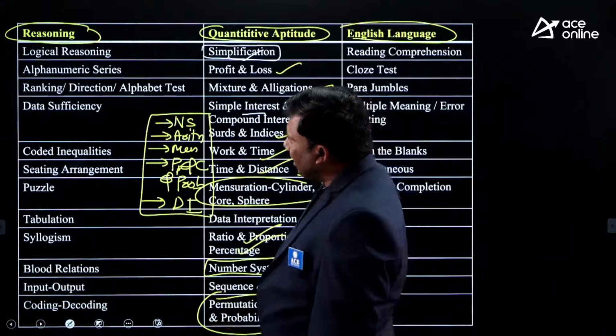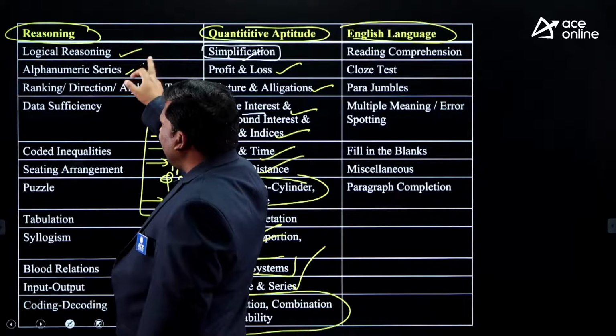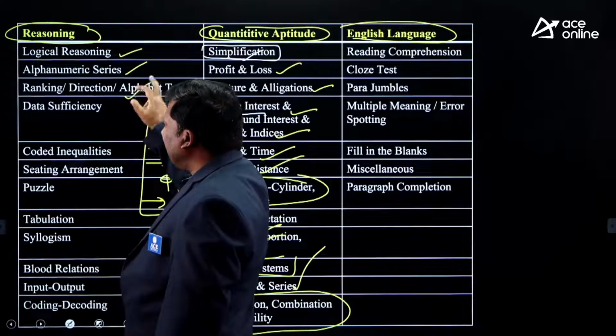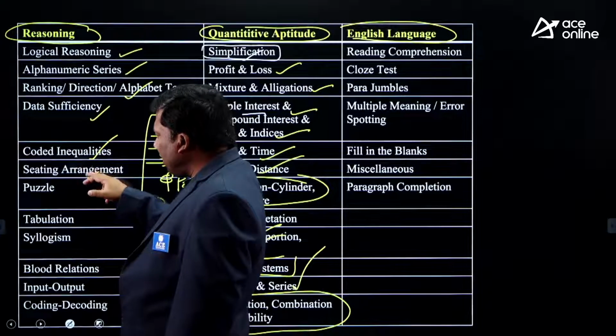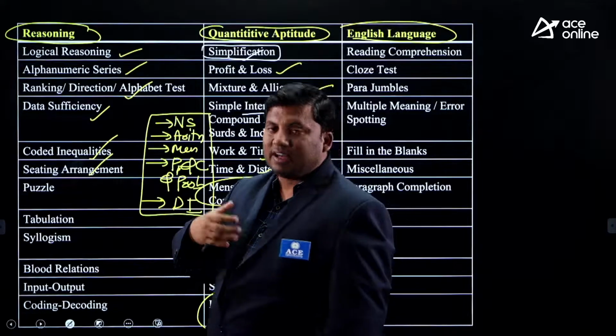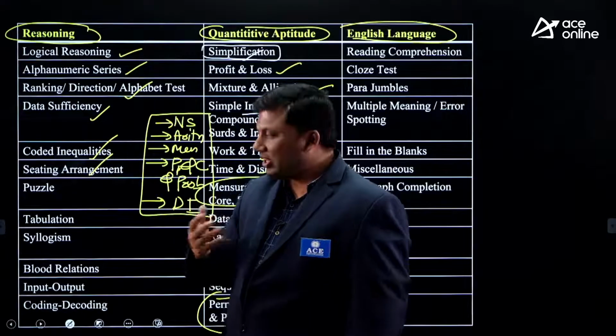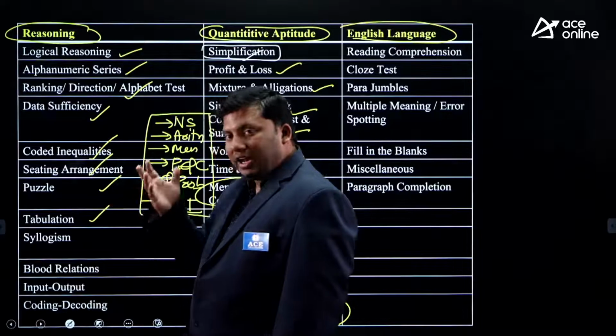If you look at reasoning: logical reasoning, syllogism related questions, alphanumeric series, coding and decoding, direction, data sufficiency, coded inequalities, seating arrangement, linear arrangement, circular arrangement, square arrangement, facing each other, not facing each other, some puzzle based questions, tabular arrangement.